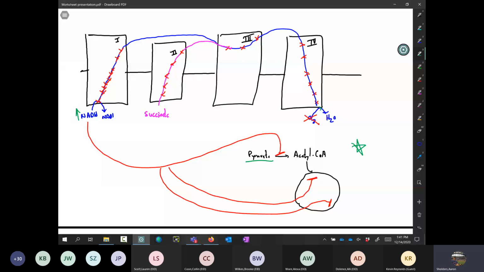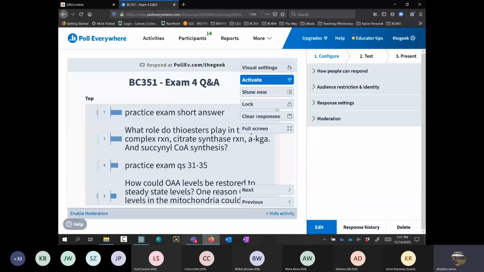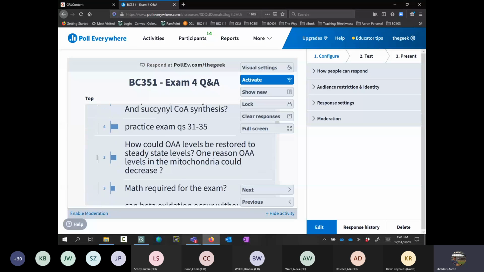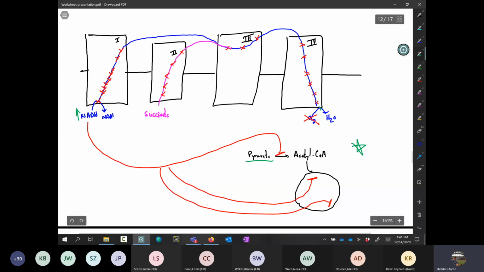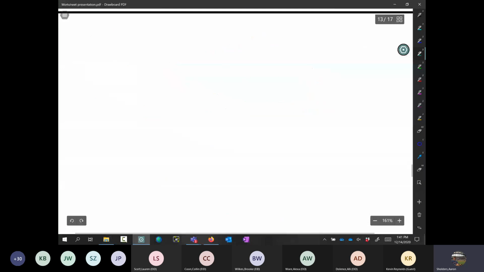Okay, let's go to our next question on this. How could OAA levels be restored to steady state levels? One reason OAA levels in the mitochondria could decrease. It's a great question. Let's go ahead and look at this. Okay, the citric acid cycle.